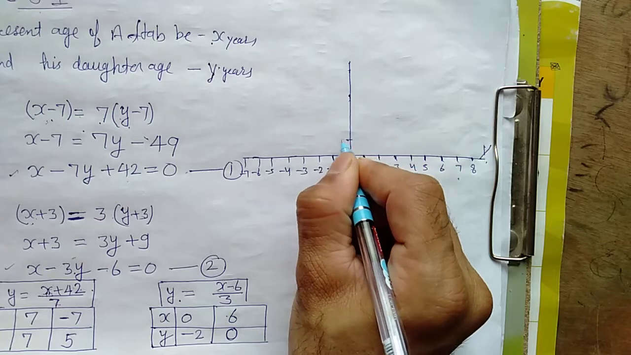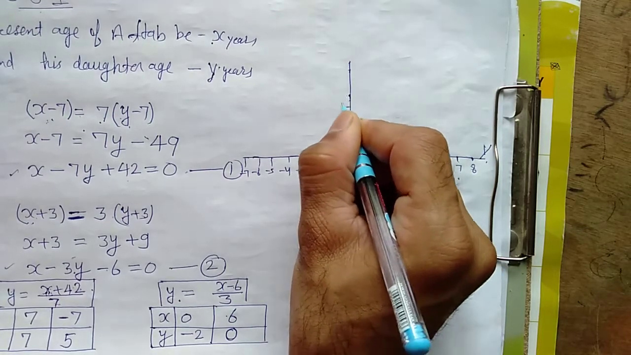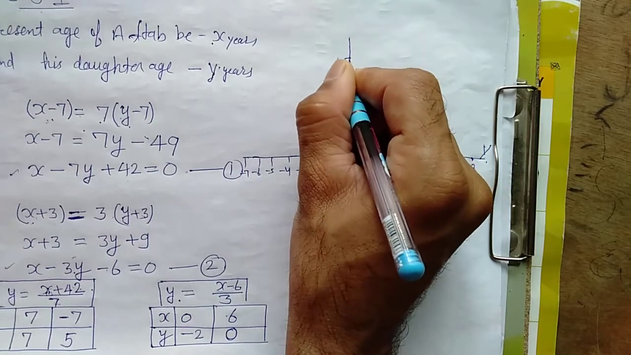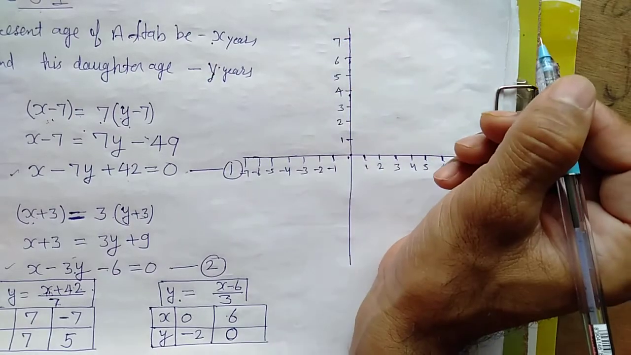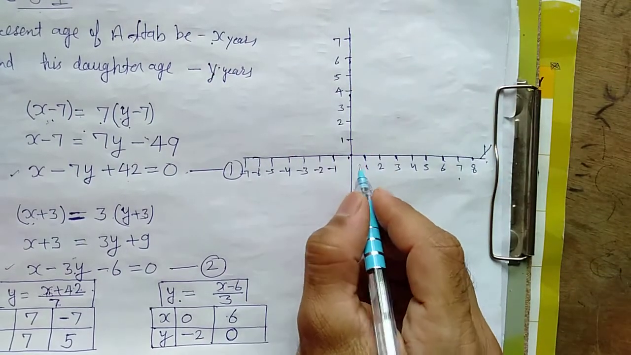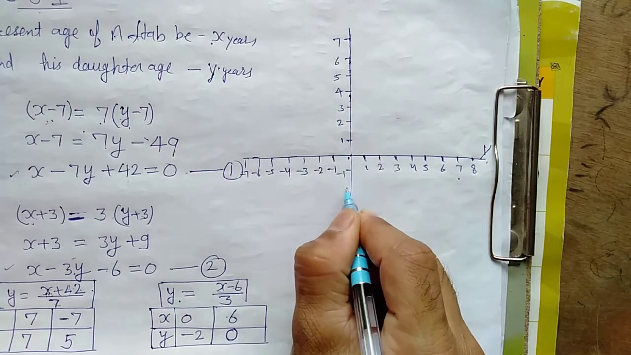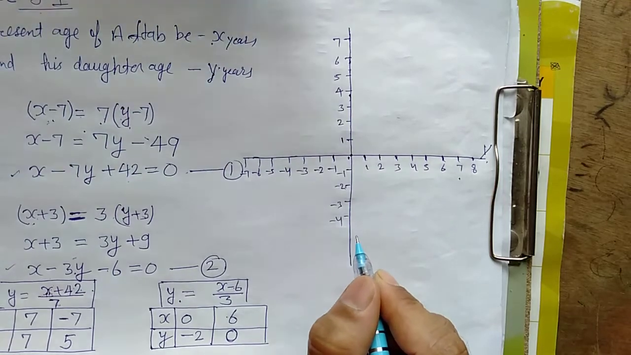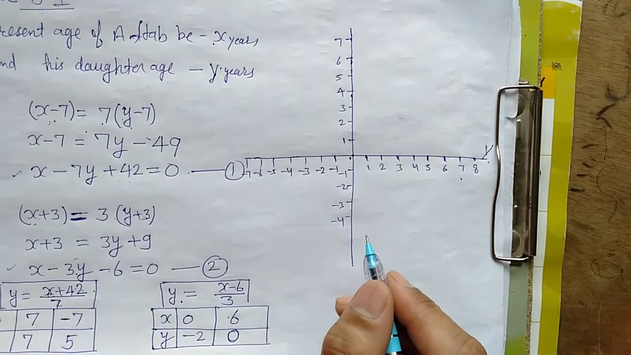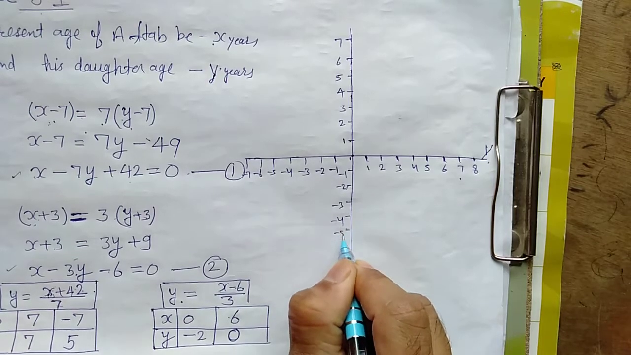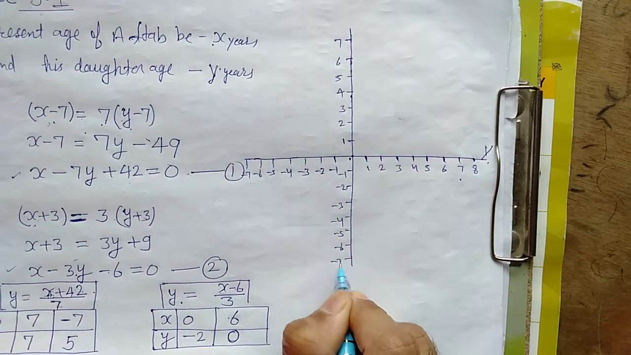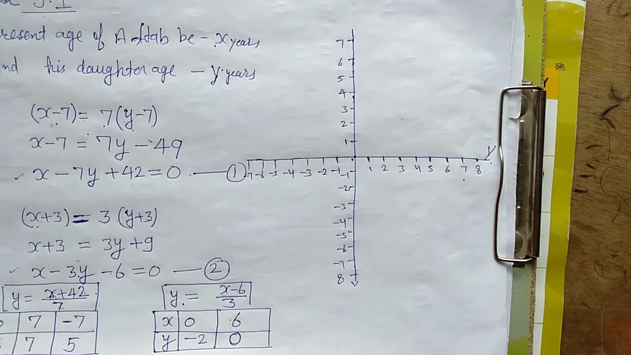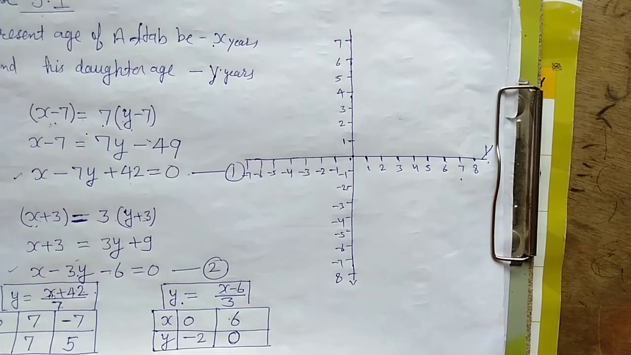Here same, 1, 2, 3, 4, 5, and this one 6, and this one 7. Same here also, on the negative side, -1, -2, -3, -4, -5, -6, -7, and -8. It will also continue, right? Now put these values, try to understand it carefully.